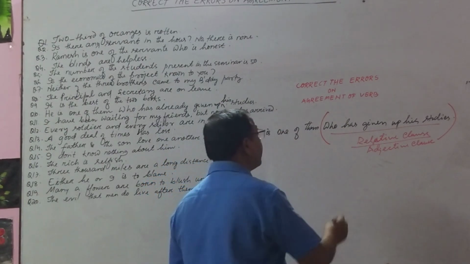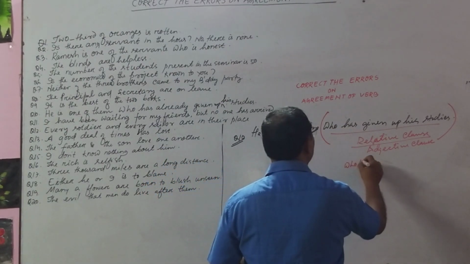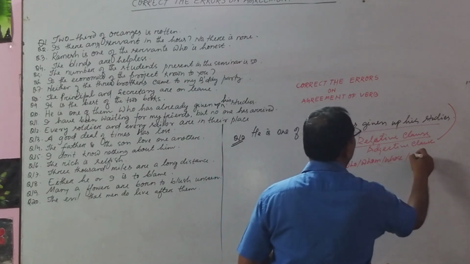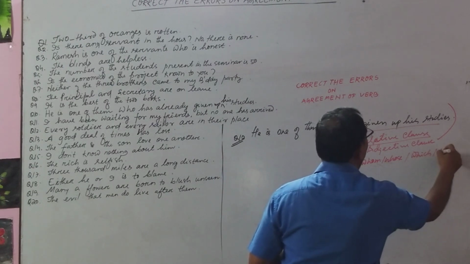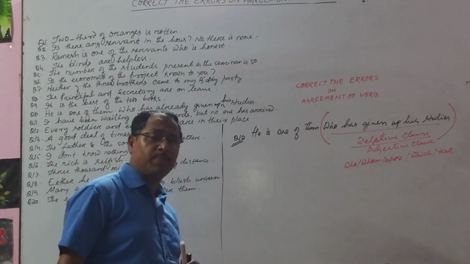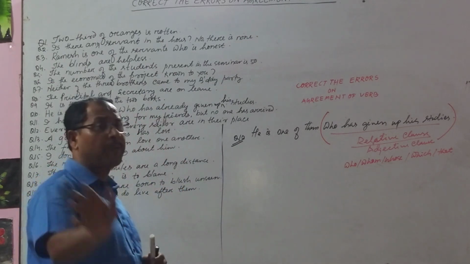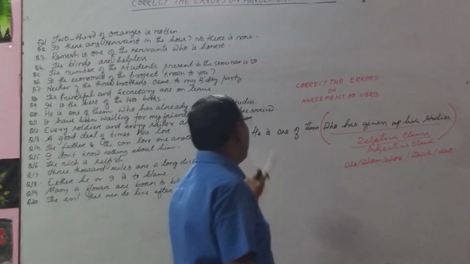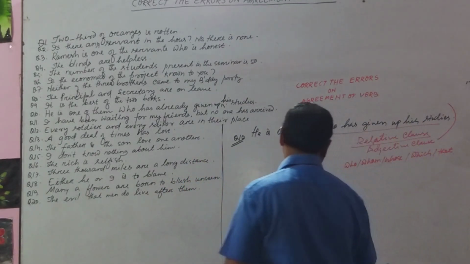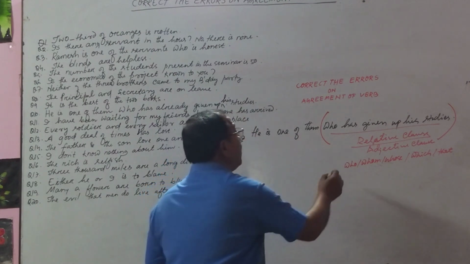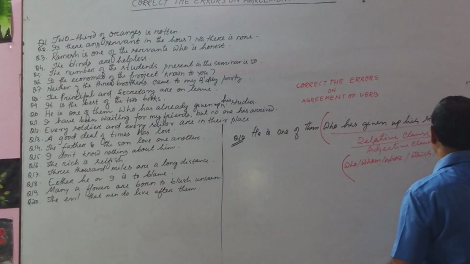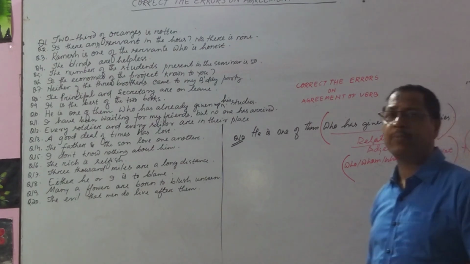A relative clause starts from who, whom, whose, which, or that. Sometimes how, when, where can also be relative pronouns, but the sense is different and the structure is also different. It is one of them who has given up his studies. Look at it. According to the relative pronoun, we don't use the verb.